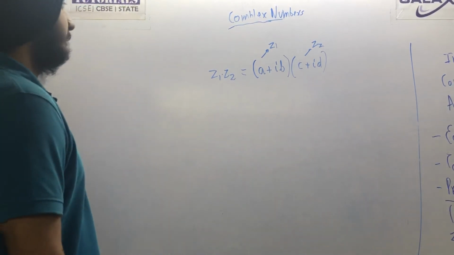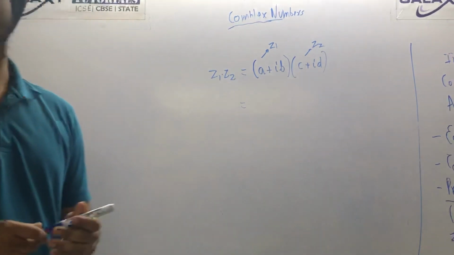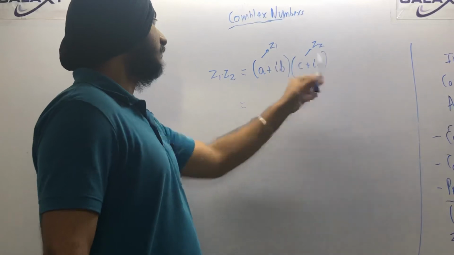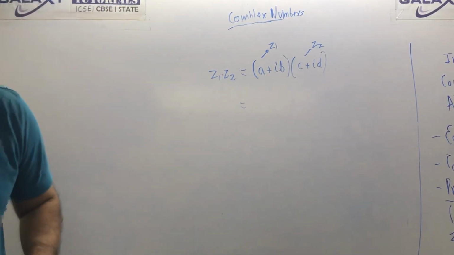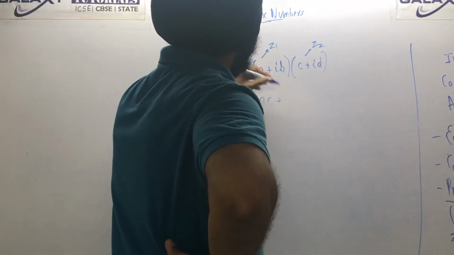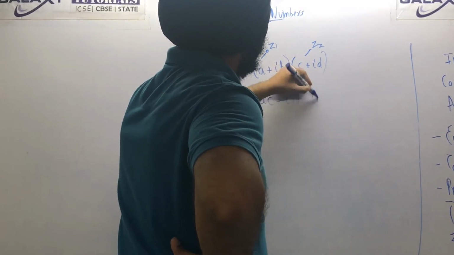Okay, now multiplication is just simple. What you can do is just cross multiply. Just multiply this with this, and this with this, and then this with this and this with this. Okay, that's all you have to do. So just try and do this: AC plus ιAD plus ιBC.